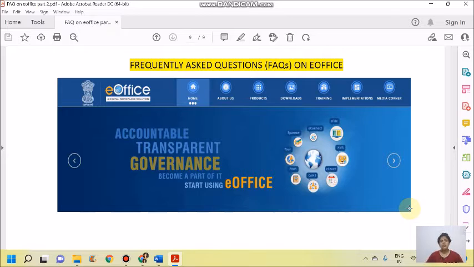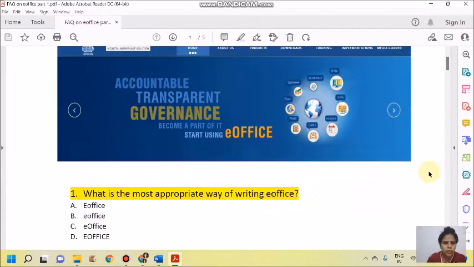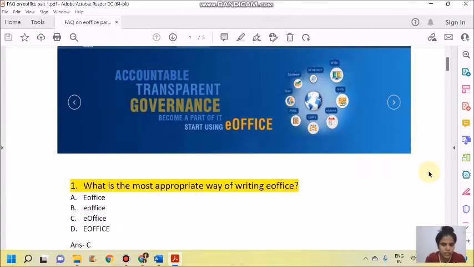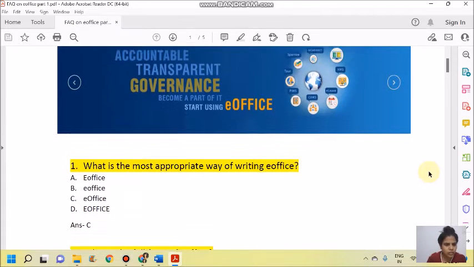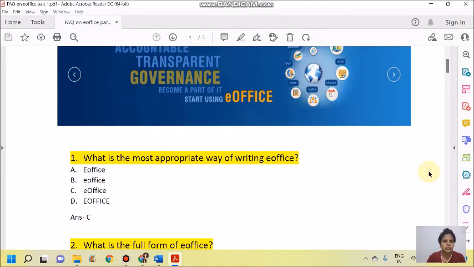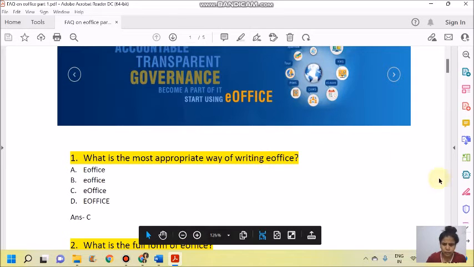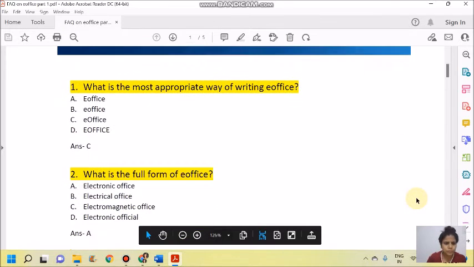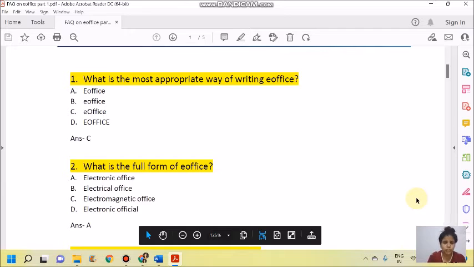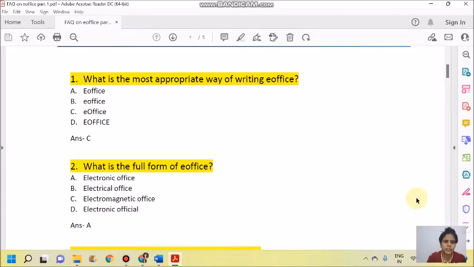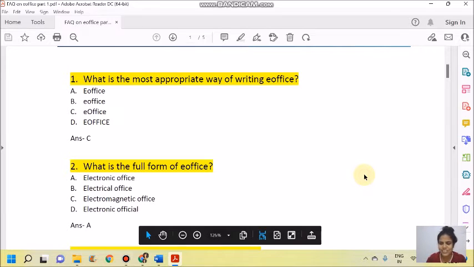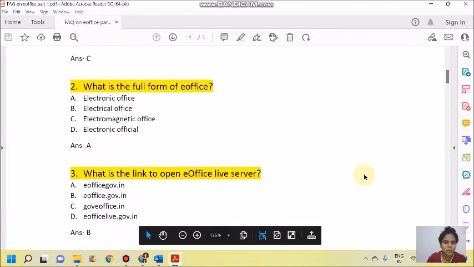So let's get started with question number 1. What is the most appropriate way of writing eOffice? The correct answer is E smaller and O capital and office, that is, E is for electronic and O is for office. Next question is, what is the full form of eOffice? It is electronic office. The answer is A, not electrical, electromagnetic, or electronic official. These are just names given in options.